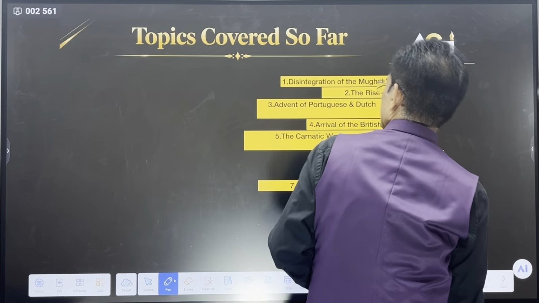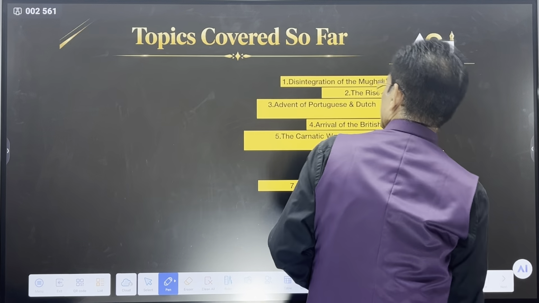When you see this Anglo-Maratha struggle, the Maratha topic is also related to medieval India. You know who was the founder of the Maratha Empire? Shivaji. So Shivaji was the founder, the great Shivaji Maharaj.